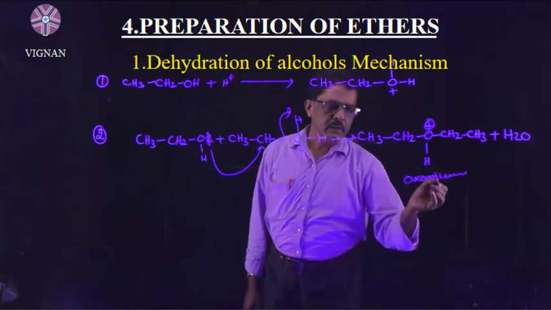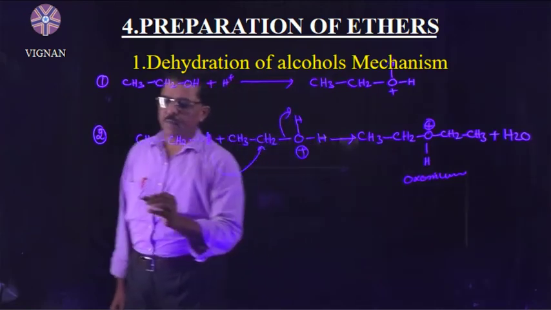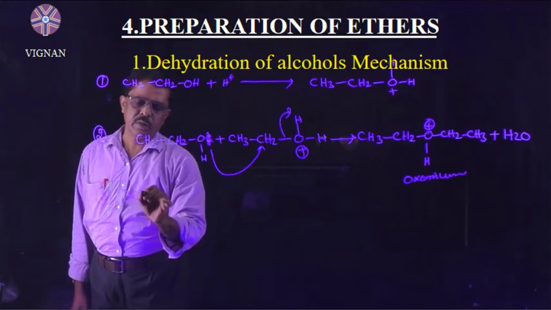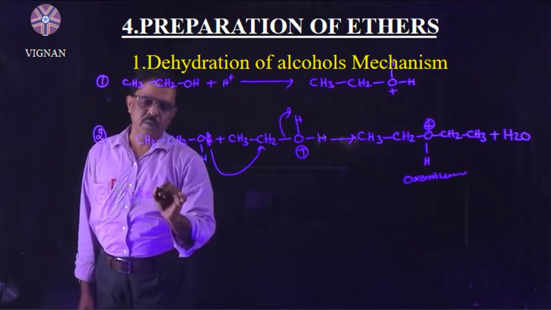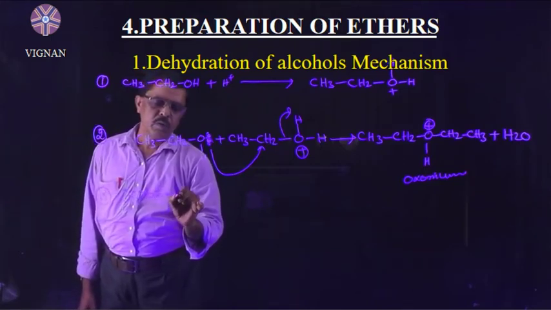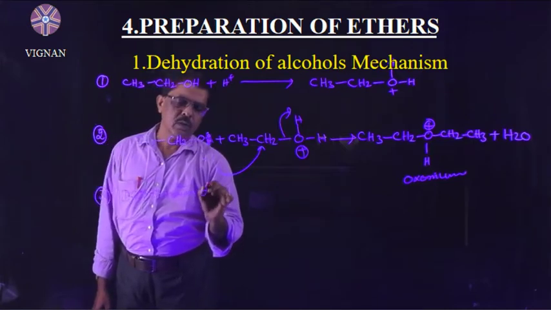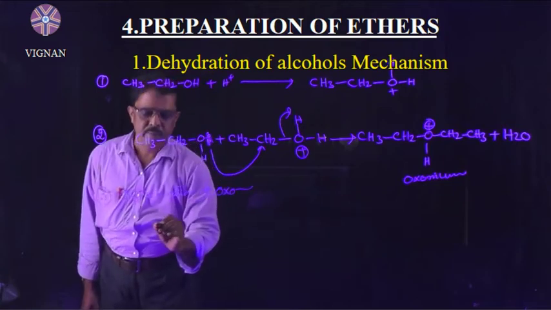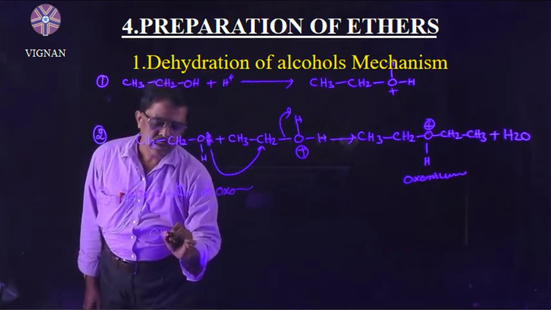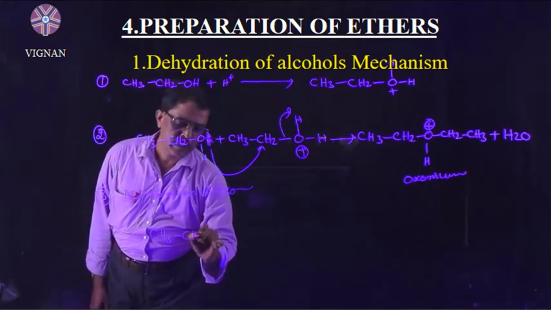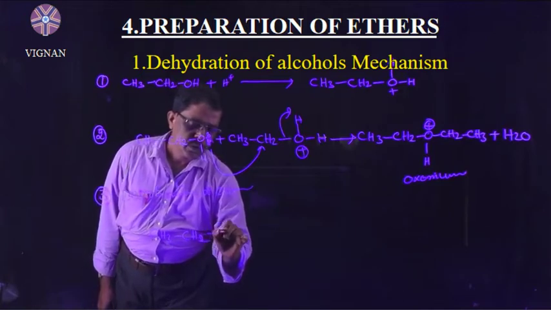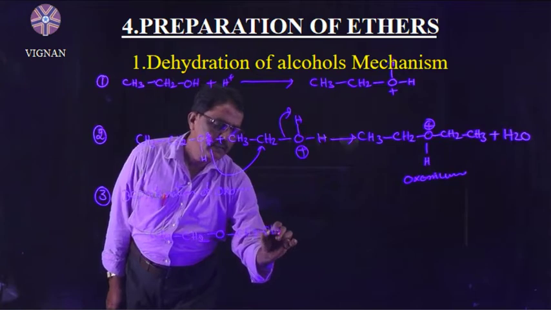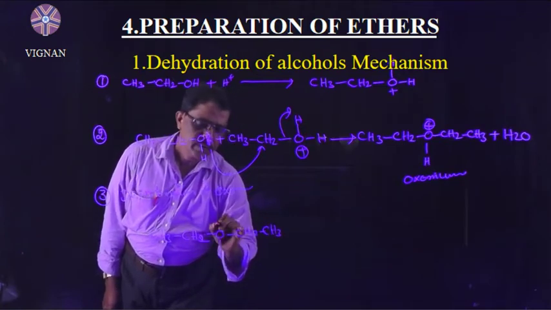Understand? This oxonium ion is deprotonated in the third step. Deprotonation of the oxonium ion gives ether. I write the oxonium ion CH3CH2OCH2CH3 with H and a plus charge.